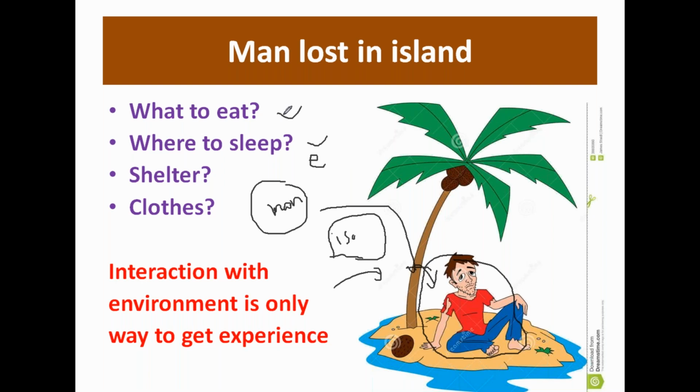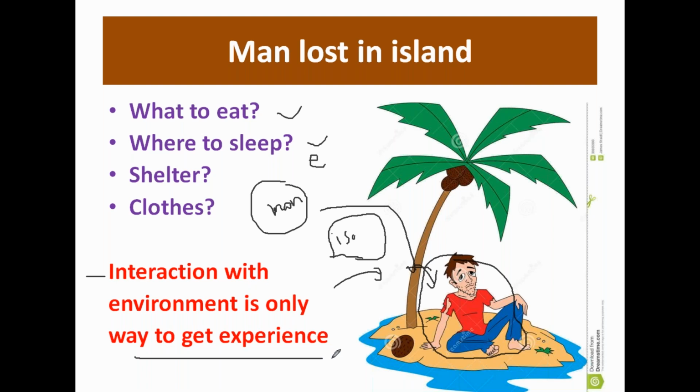Okay, he is experiencing everything. After experience he will remember that and he will do as per his experience. That is actually called reinforced learning. So it's very simple. He is interacting with the environment. This interaction with the environment is the only way to get experience.